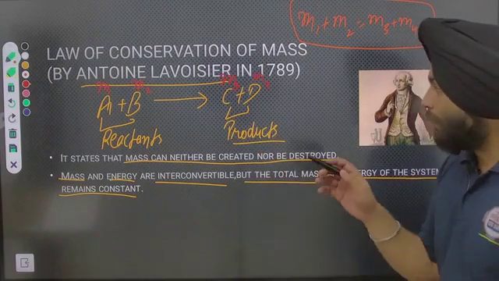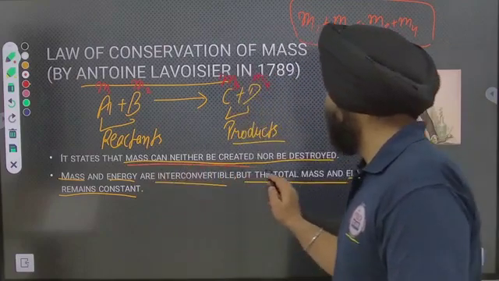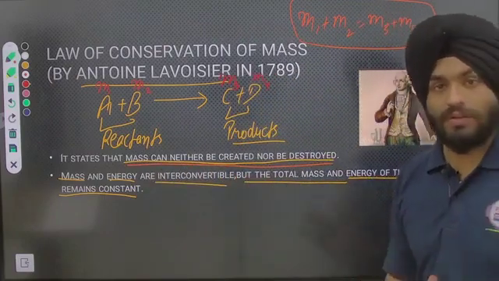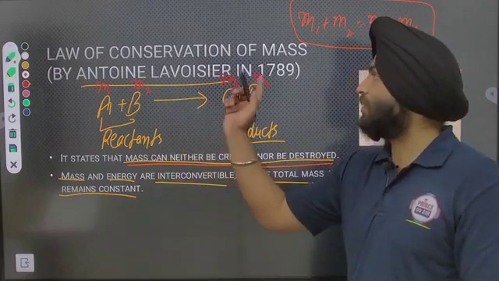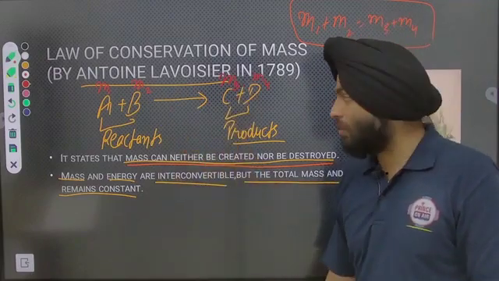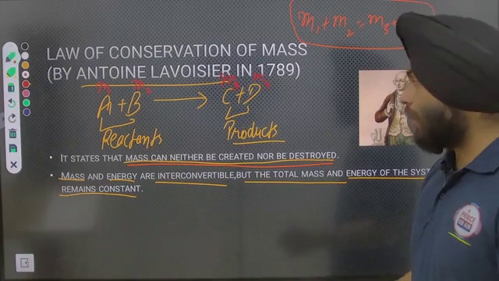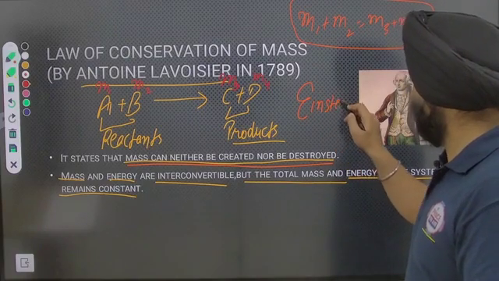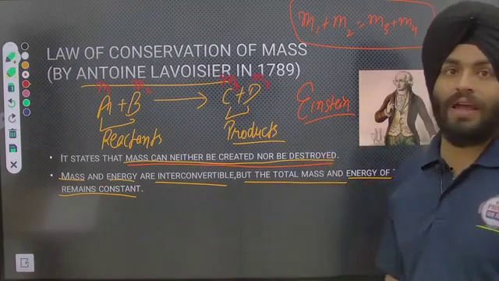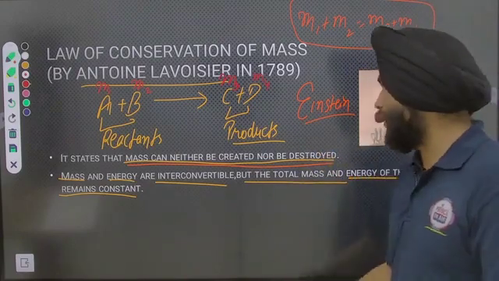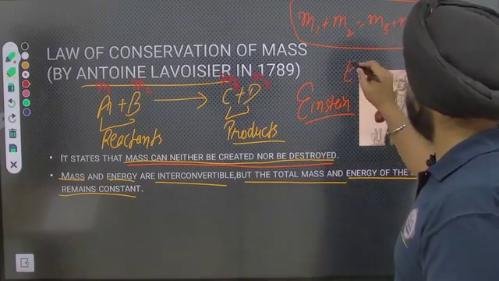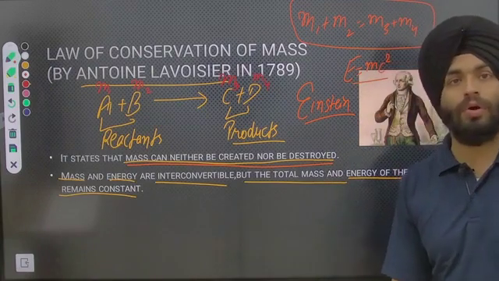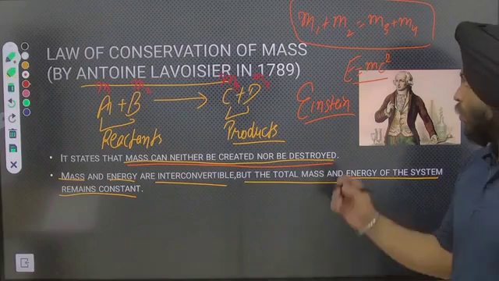So mass can neither be created nor be destroyed, and the total mass of the system will be conserved. That's why this is known as the law of conservation of mass. But Einstein gave the equation E equals mc squared.